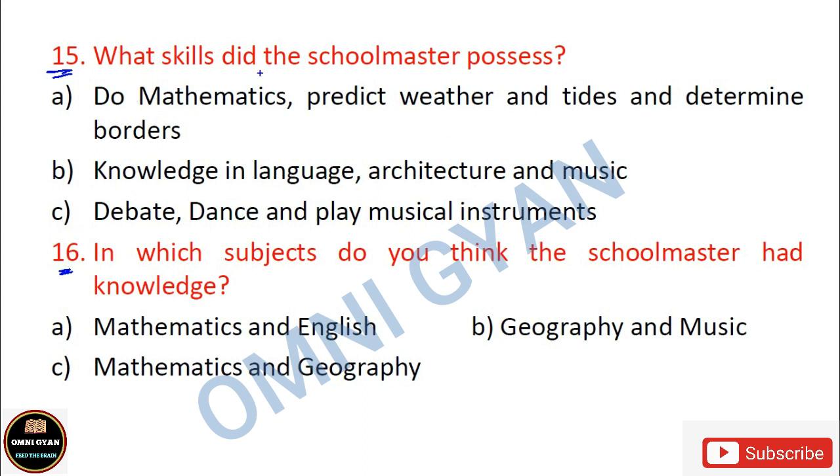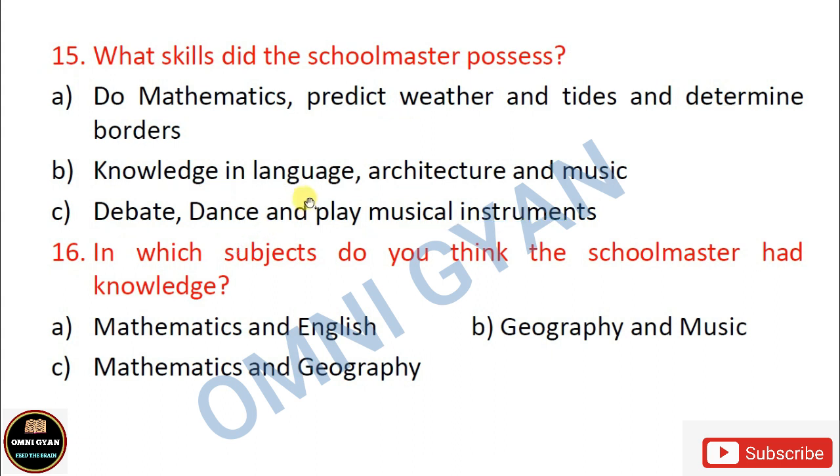What skills did the schoolmaster possess? Now, what skill did the schoolmaster have? Special skills. Option A: he could do mathematics, he could predict weather and tides and determine borders. Option B: he had knowledge in language, architecture and music. Option C: he could debate very well, he could dance and play musical instruments. Which one do you think is the correct answer?